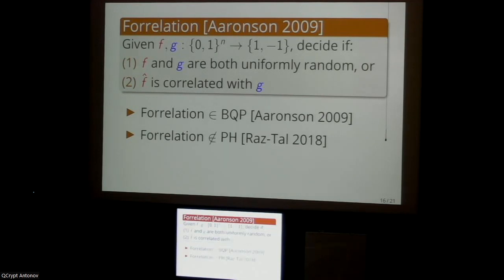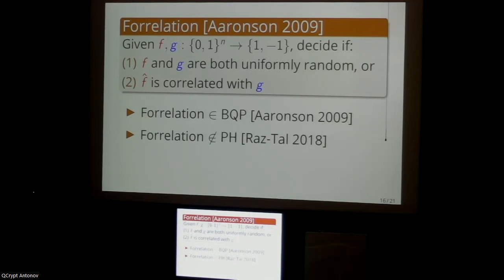And hopefully some of you have seen PH before, but for those of you who haven't, it's sort of like a closure of NP under efficient reductions. And it roughly corresponds to the set of computational problems that we could solve efficiently for free if it turned out that P collapsed to NP. And the correlation problem turned out to actually be the first problem that had this property, that it was contained in BQP, but it was not contained in PH.